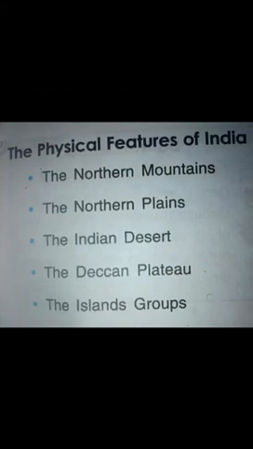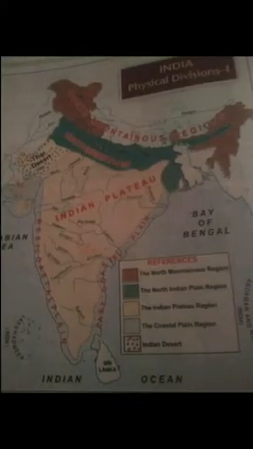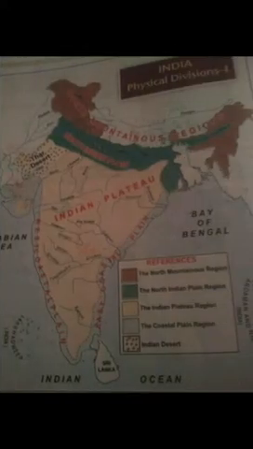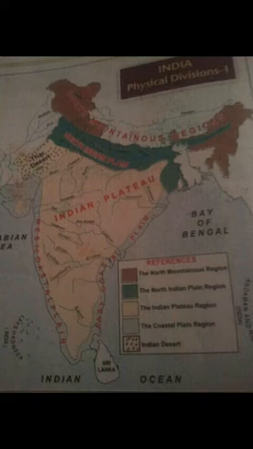Student, today we are going to discuss the physical features of India. We have 5 physical features. First one is northern mountains, northern plains, Indian desert, the Deccan Plateau, the island groups. And that is the map of India. Means like this we have the different landforms in India.